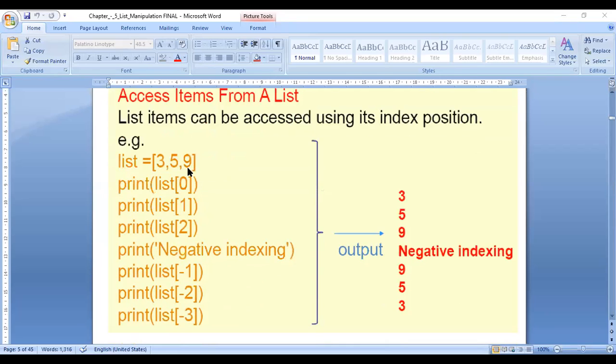This one: -1, 9 will be printed; -2, 5 will be printed; -3, 3 will be printed. Negative values count from this side: -1, -2, -3. So with the print command, you can access the value according to the positive index or negative index.